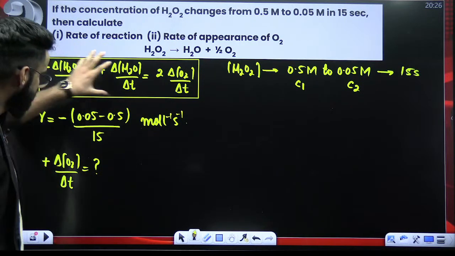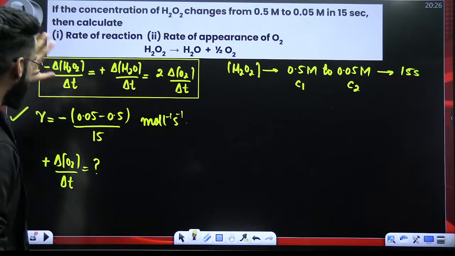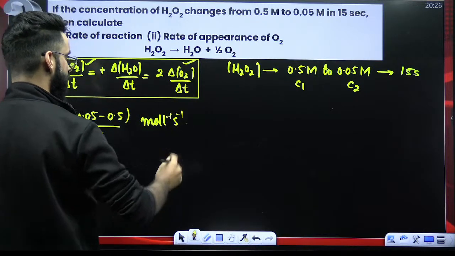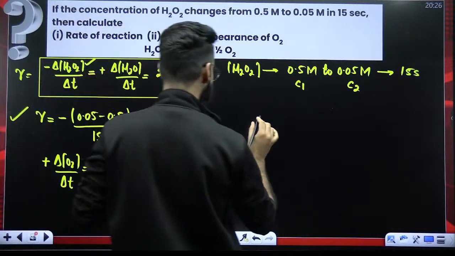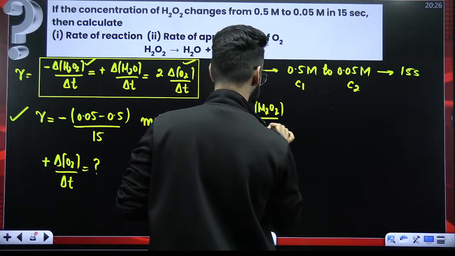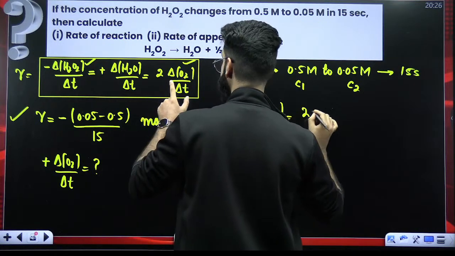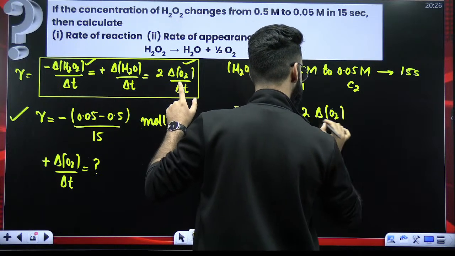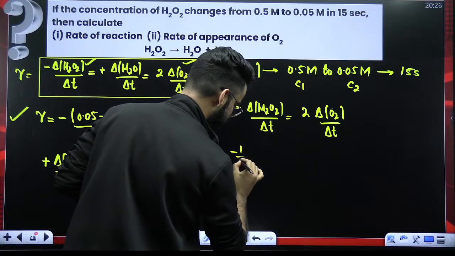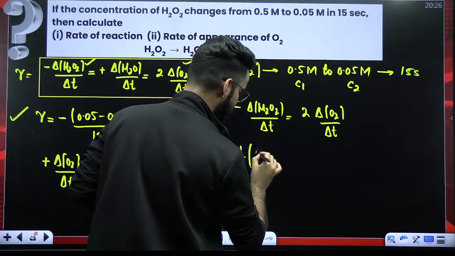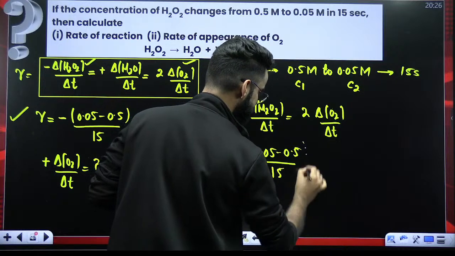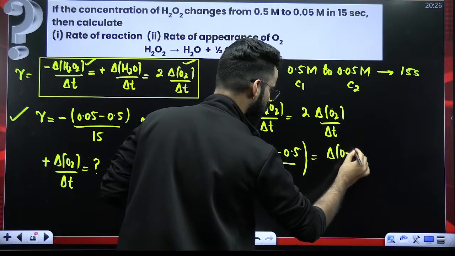Now, again use the differential form. In the differential form, use two terms: the one whose data is given and the one whose data is to be calculated. Just equate these two terms. When you equate them, what do I get? I get minus delta of H2O2 divided by delta T equal to 2 times delta O2 divided by delta T. You can take this 2 to the denominator, so it will be minus 1 by 2 times the change in the concentration of H2O2, which is final concentration minus initial concentration, divided by the time interval of 15 seconds, is equal to delta O2 upon delta T.